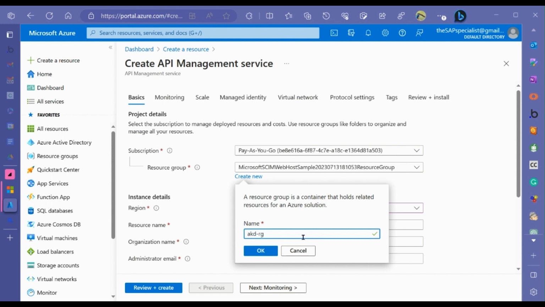Now the resource group. This is a normal thing for resource groups, but he's asking for a resource group here. This is not the API management service, it's a resource group I'm making here, right? He's sticking that in because I've already got that resource group, but I'm making a brand new one for this thing that I'm doing. So this is the resource group, holds all the related resources for this solution. So this is a resource group for what solution? What are we doing here? This is the development resource group for the APIM.